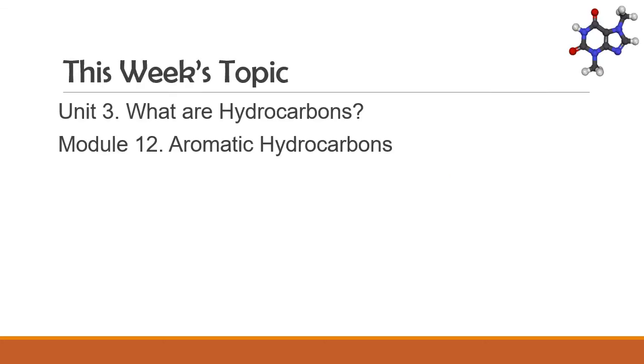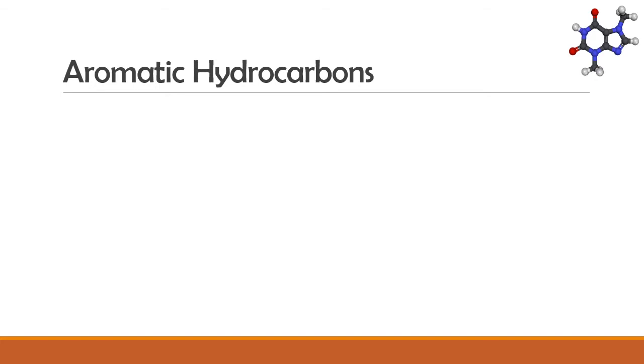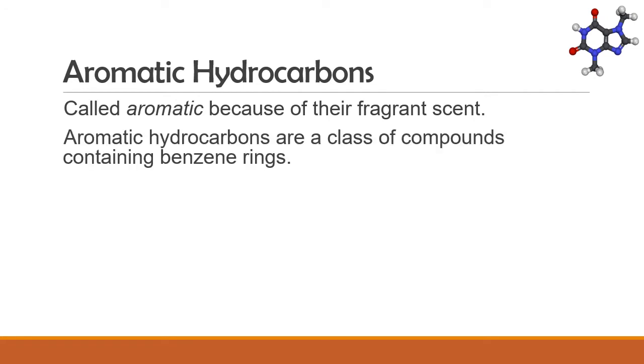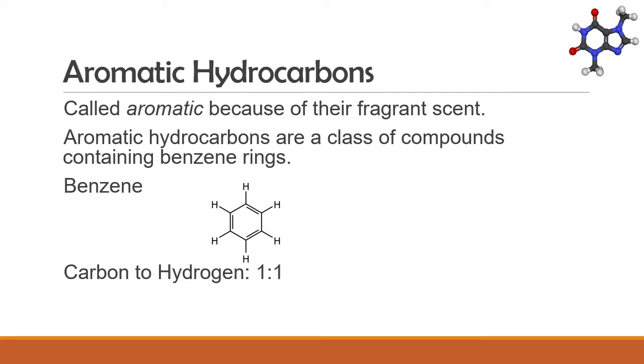Hello everyone. This week we will discuss a special type of unsaturated hydrocarbons called aromatic hydrocarbons. Aromatic hydrocarbons came to be called aromatic because the first few compounds belonging to this group that were discovered had a fragrant scent. Another defining characteristic of aromatic hydrocarbons is that most of them contain benzene rings. Benzene has a unique structure wherein the carbon-to-hydrogen ratio is 1:1. Aromatic hydrocarbons are also known as arenes.